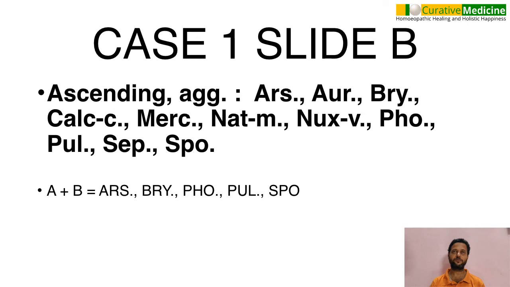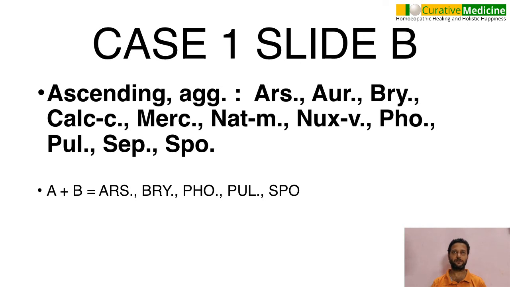This is the modality. The respiration difficulty is always present, but worse by ascending the steps, or ascending the sliding stair, or even ascending a slanting hilltop or whatever. So all ascending movements cause aggravation of dyspnea or difficulty in breathing. So I have taken this. I am combining rubric 1, which is the complaint, and rubric 2, ascending aggravation. The common remedies in both are narrowed down to arsenic, bryonia, phosphorus, pulsatilla and spongia.